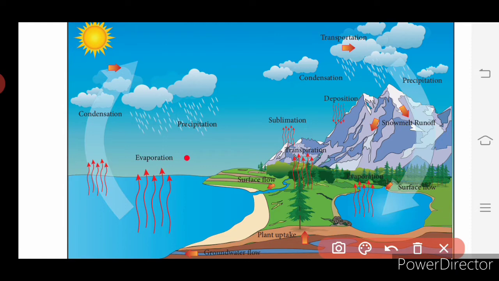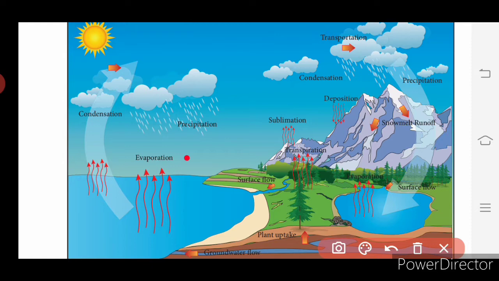By seeing the diagram itself you can answer, and you have learned this in the lower class itself. So what is evaporation? It is a type of vaporization where liquid is converted to gas before reaching its boiling point. So water evaporates from the surface of the earth and water bodies such as oceans, seas, lakes, ponds and rivers. Evaporation is a type of vaporization where liquid is converted to gas before reaching its boiling point.